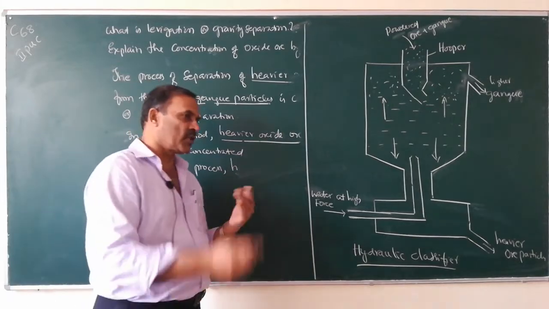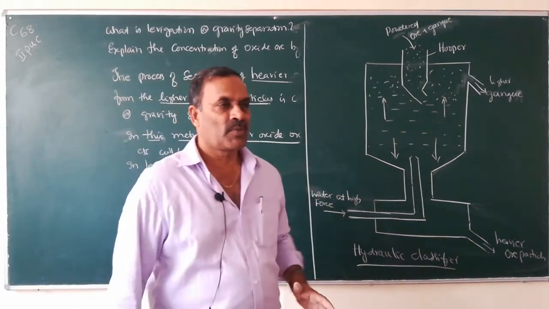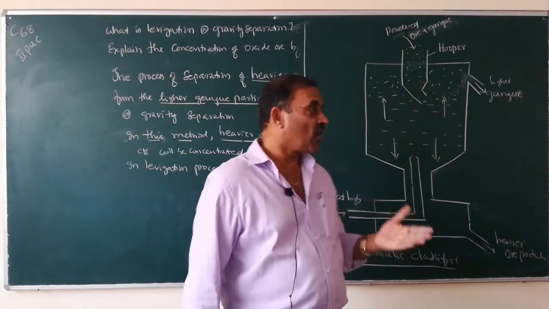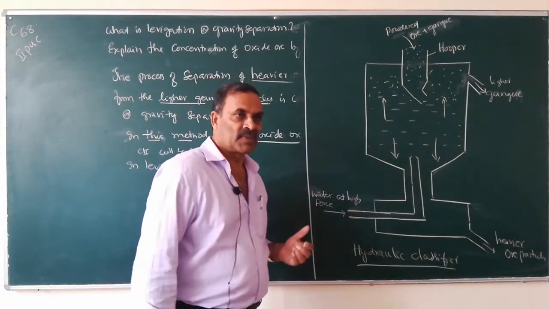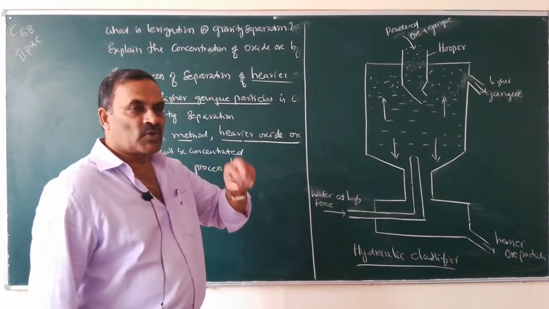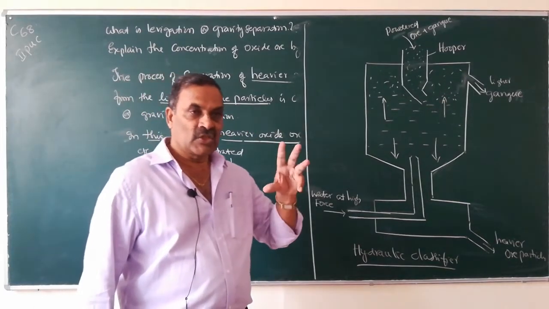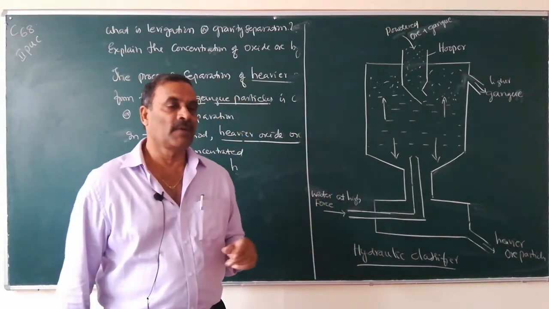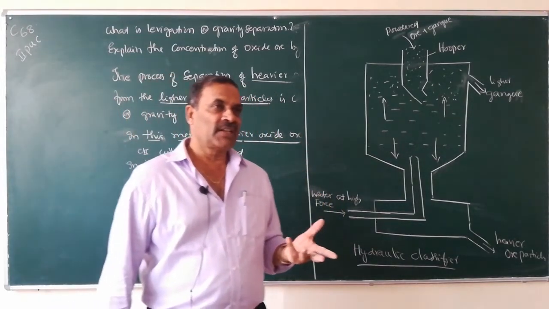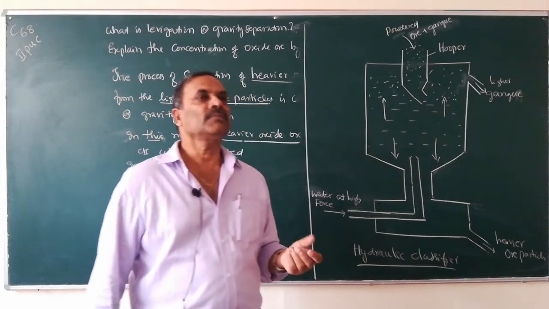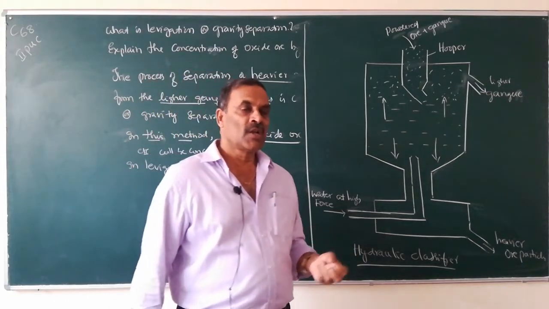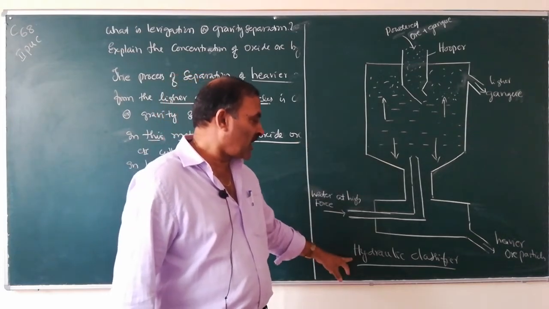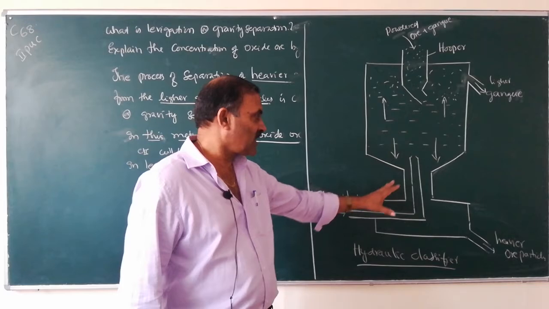Separation of heavier ore particles from the lighter gangue particles is known as ore dressing, or levitation, or gravity separation. This process is used for the concentration of oxide ores, remember, like hematite or tin stone, etc.